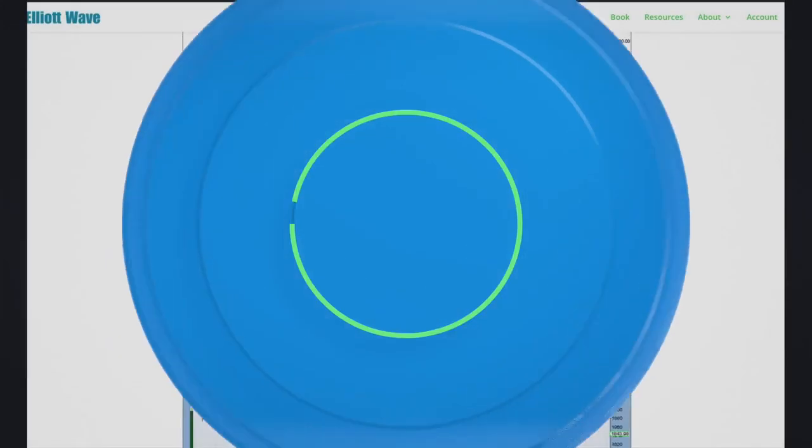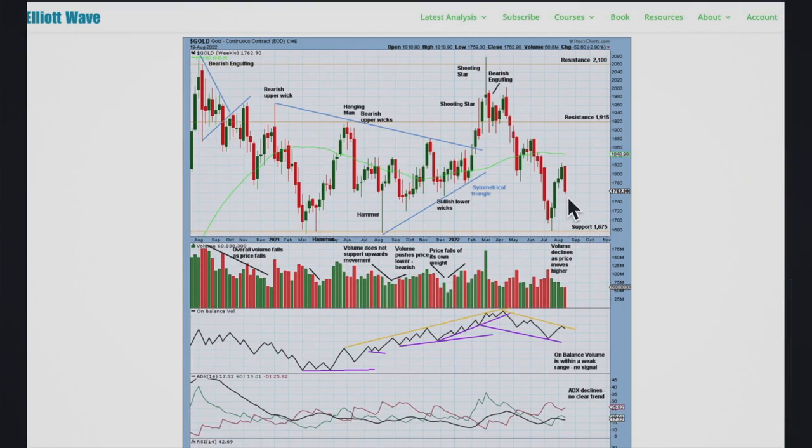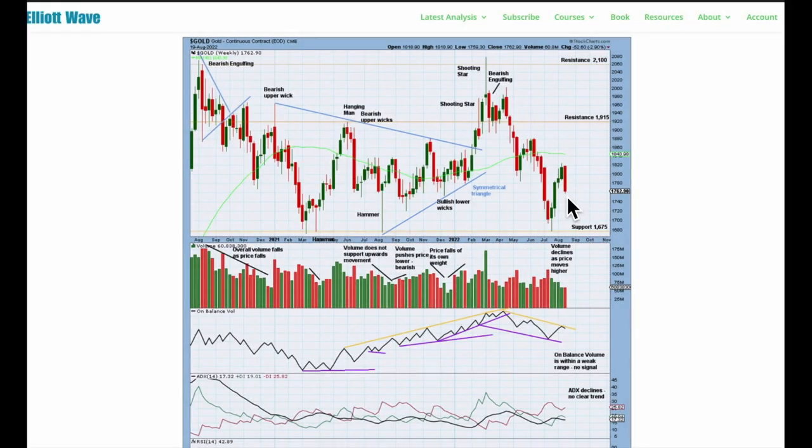Classic analysis. How's it looking this week for gold? A strong downward week completes a wide range week, a bearish engulfing candlestick pattern, but it has weak volume compared to this candlestick pattern here, which had push from volume, and this one here, which also had push from volume. This one's a lot weaker. That fits the idea possibly of a B wave or maybe even a second wave, so that fits both Elliott wave counts. There's strong support at 1675. I'd expect that to hold for a while yet.